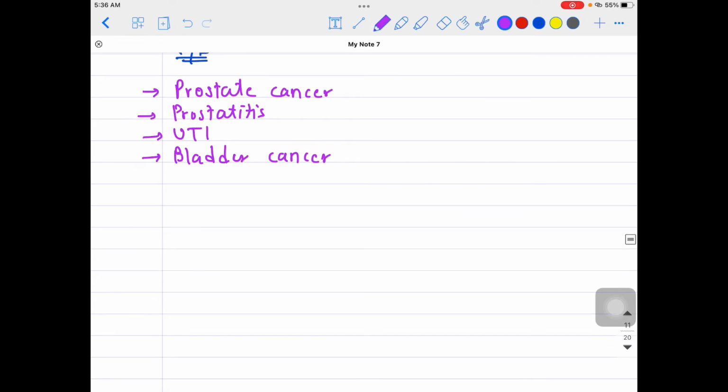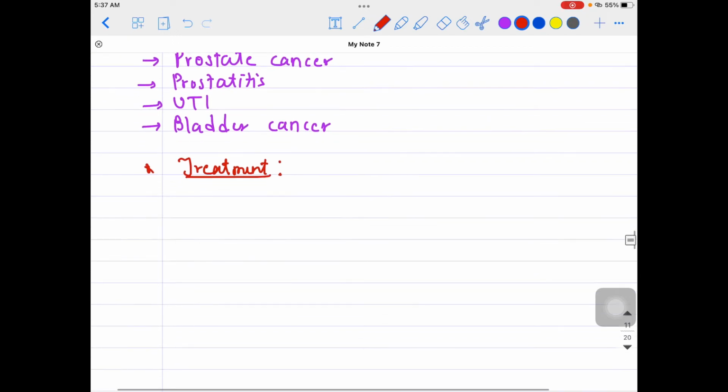Now coming to the important part, that is the treatment. Once you diagnose the disease, the investigation part is done, and you have ruled out the differentials, now coming to the treatment part. In the treatment, there are two methods basically. One could be the medical management, and another one could be the surgical management.